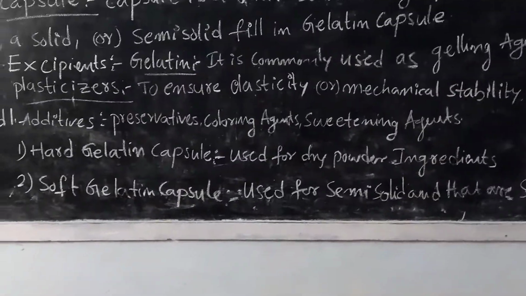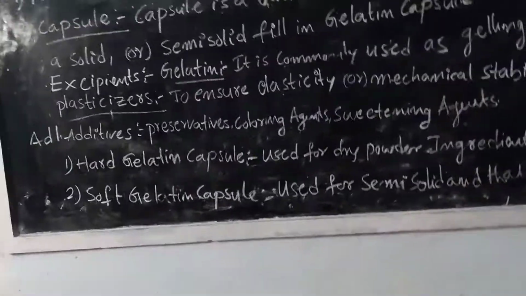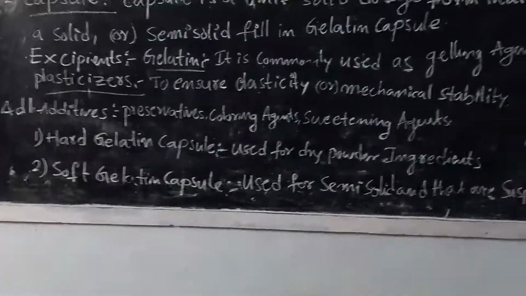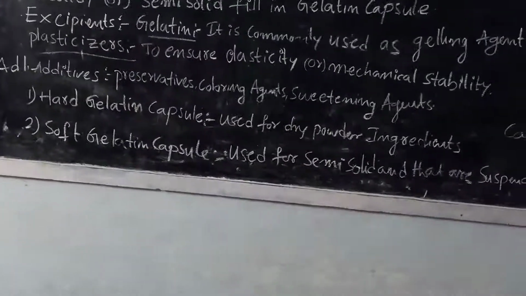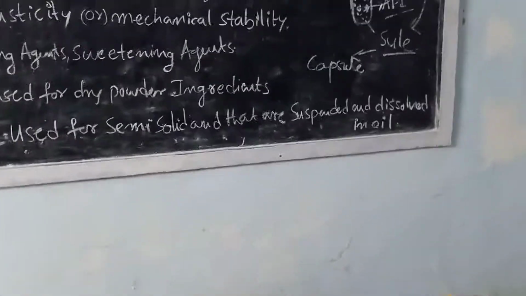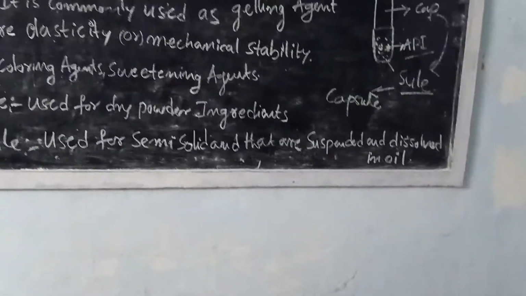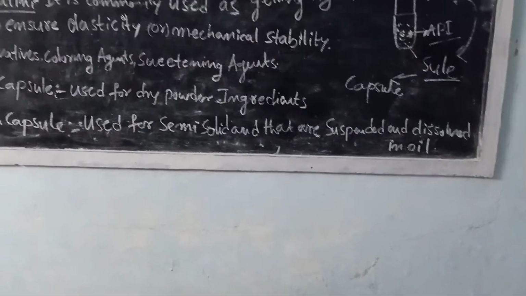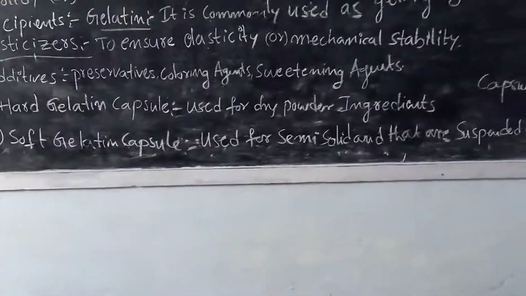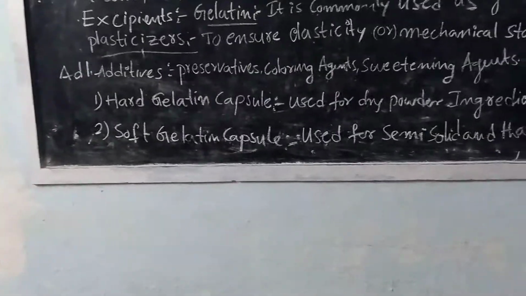The advantage of capsule administration is that it can carry 2 types of medicament to be administered into the gastrointestinal tract: the solid powder active pharmaceutical ingredient, and the semi-solid, liquid, oily or suspended active pharmaceutical ingredient dissolved in oil. So according to the physical state of the active pharmaceutical ingredient, capsules are classified into two kinds, hard gelatin capsules and soft gelatin capsules.